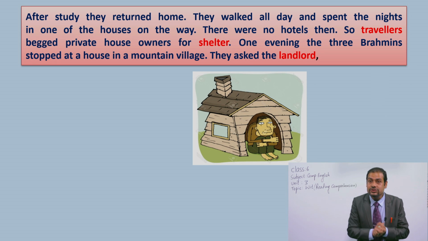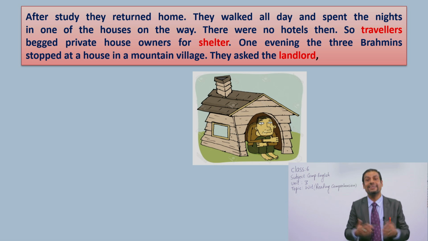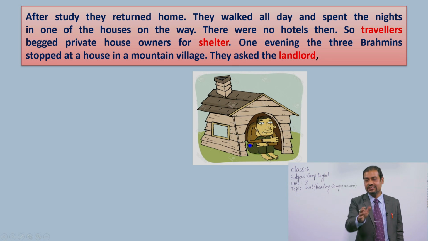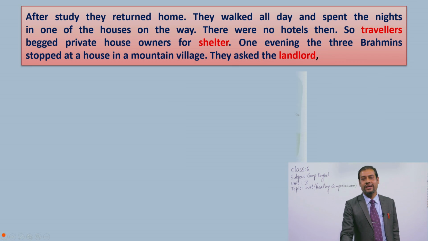I have already told you that at that time there were not hotels, not guest houses, okay? That's why they reached a house, okay? The three Brahmins stopped near the mountain village and they asked the landlord. Look, there was a small house and there was a man. So you have to guess the meaning of travelers, shelter, landlord. So have you guessed? Please write it down in your notebook and you check with me.